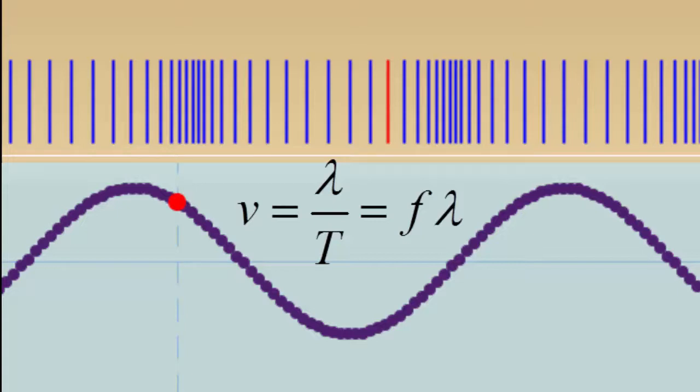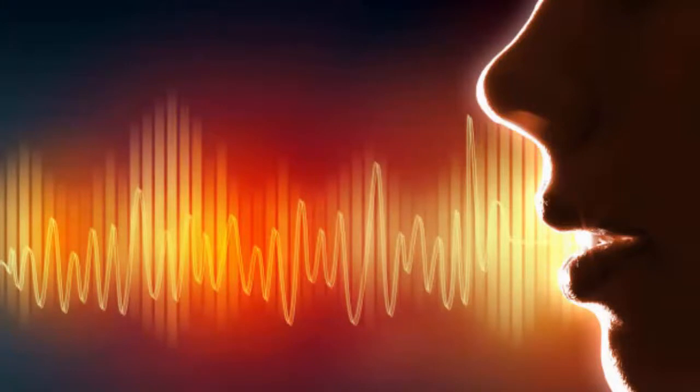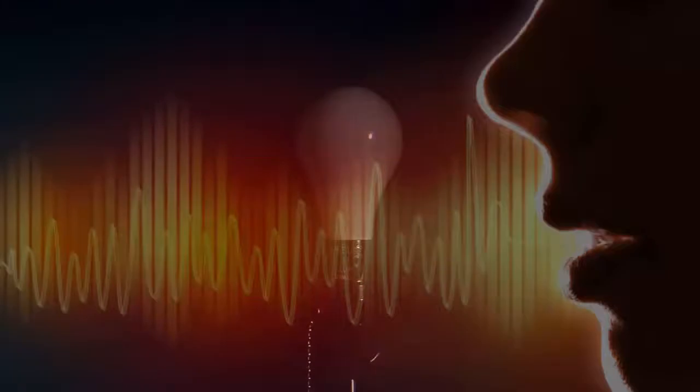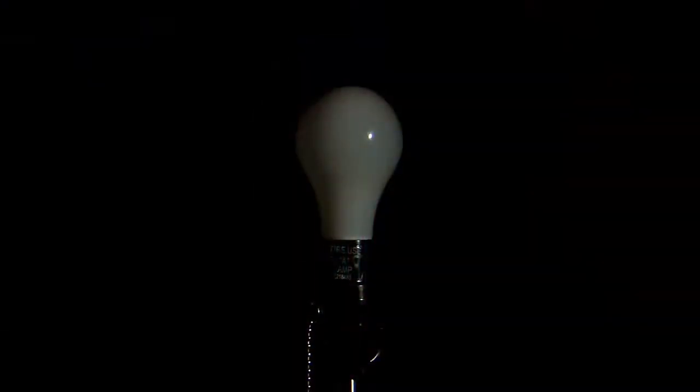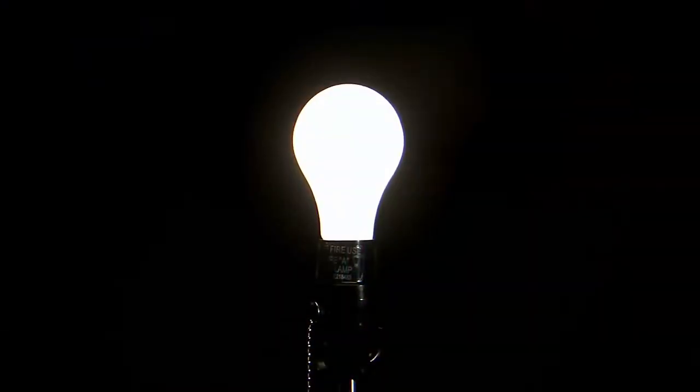Well, it can be shown that the velocity of a wave depends on the properties of the medium in which it travels and not on its frequency or wavelength. The speed of sound in air, for example, is about 331 meters per second at standard temperature and pressure, irrespective of the frequency or the pitch of the sound wave. Electromagnetic waves, such as light, are moving with a speed of 300 million meters per second in space.